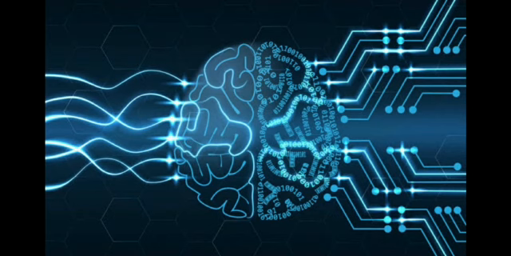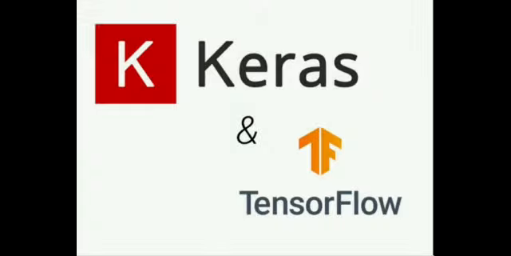Deep learning is an artificial intelligence function that imitates the working of the human brain in processing data and creating patterns for use in decision making. In deep learning, each level learns to transform its input data into a slightly more abstract and composite representation.